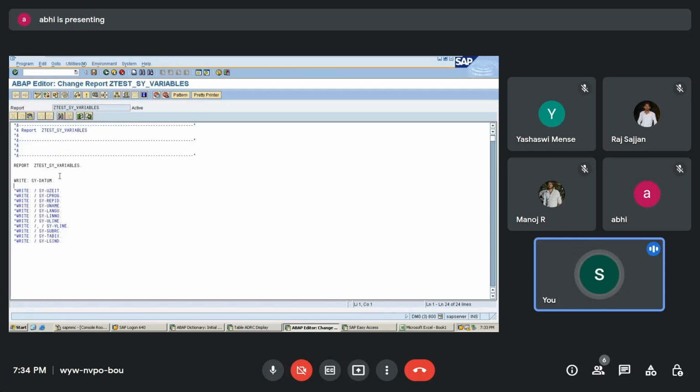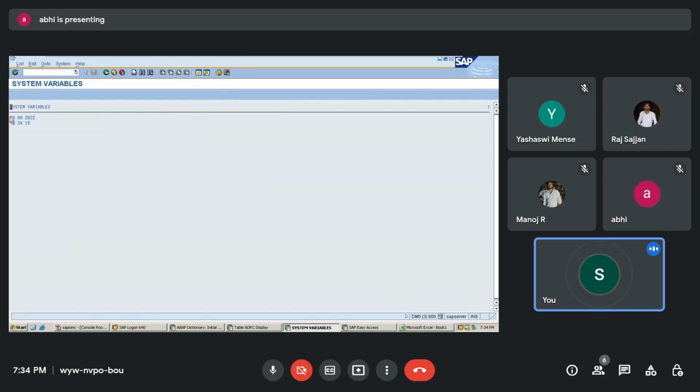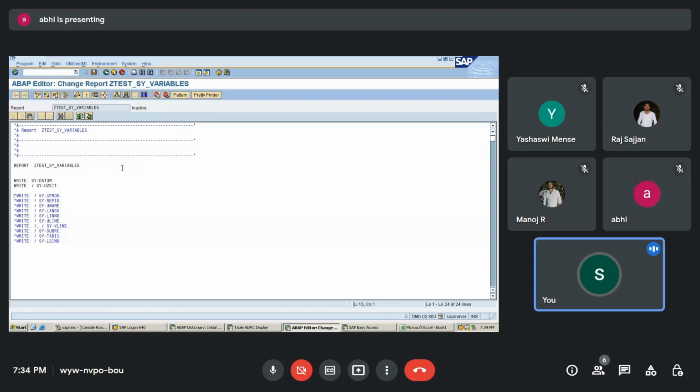Okay, then we have sy-uzeit. That is going to give you the current time. I'll just take this up. You can see here, this is my date, this is my time. The current time is showing, in a 24 hour clock. It is going to show me the current system time, whatever the system time is, it is going to display that.